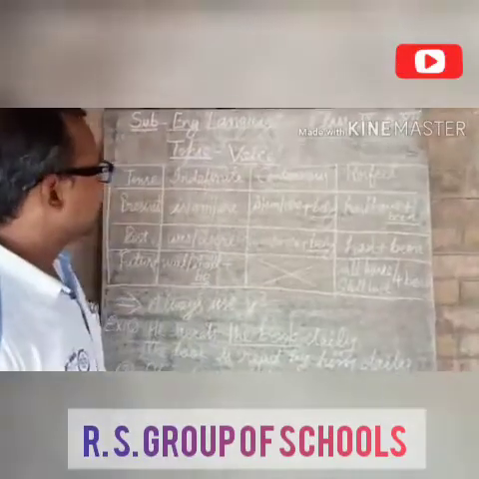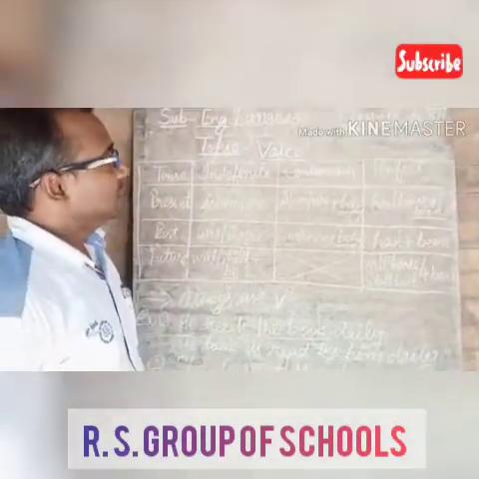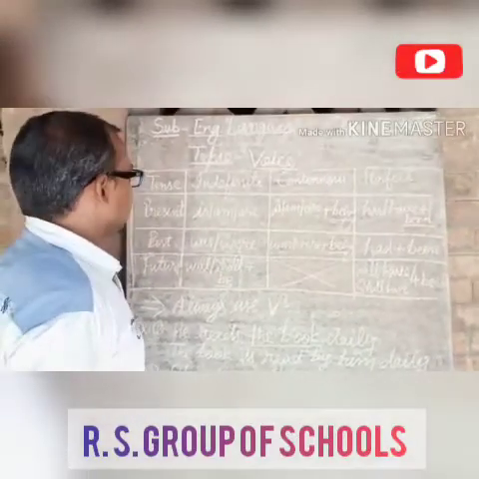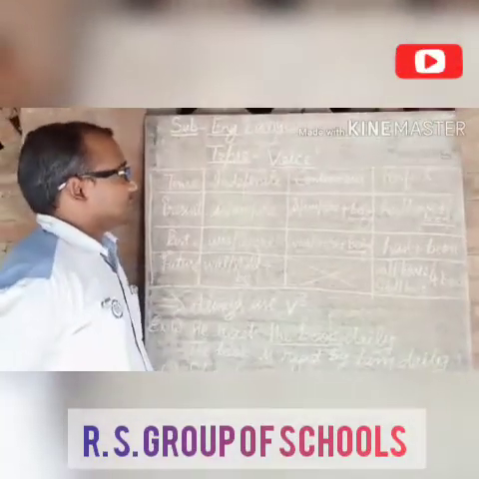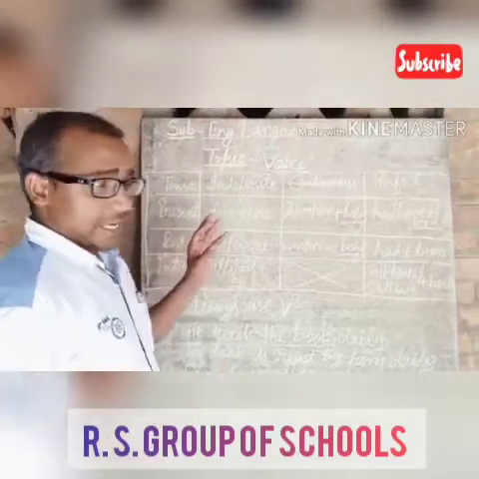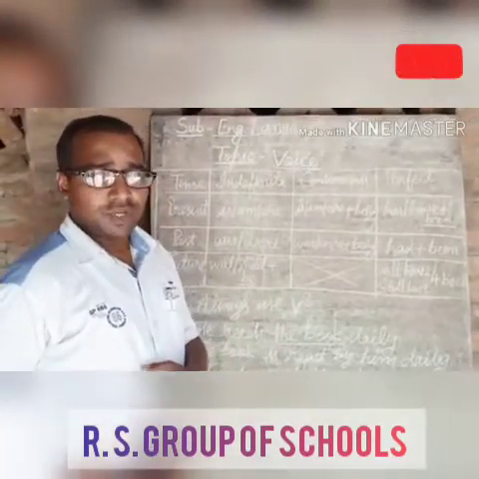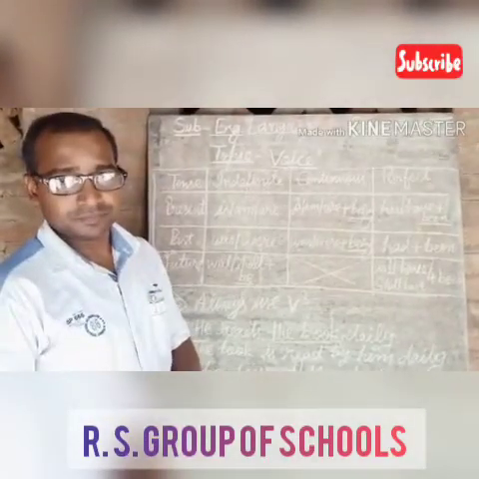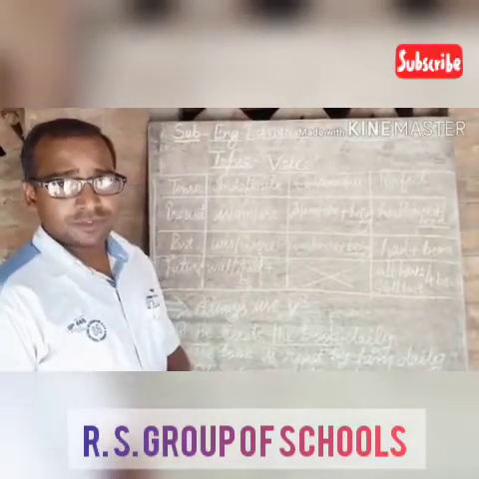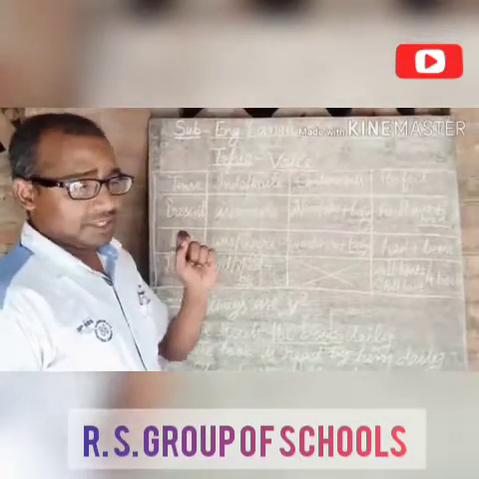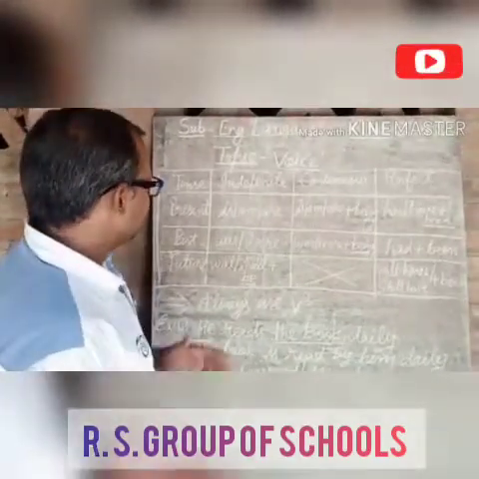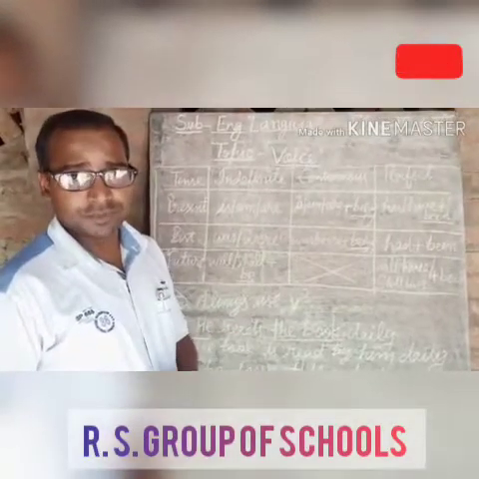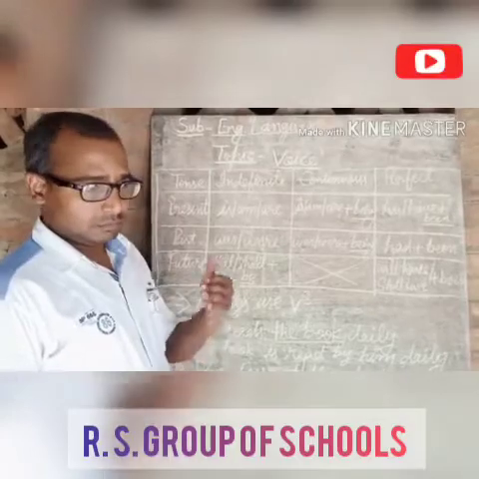Our today's topic is voice for class 9th to 12th. To convert active voice into passive voice, we have to follow certain rules. First rule is of helping verbs. Which helping verbs are used with a certain tense? So with the help of this chart, you will understand the rules of using helping verbs while making passive voice.